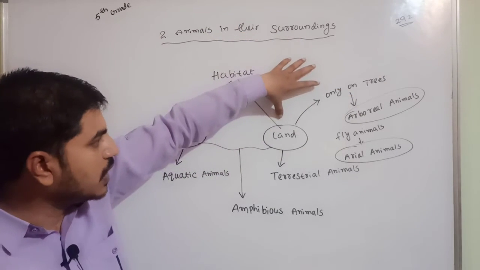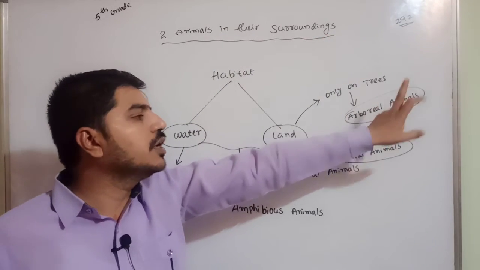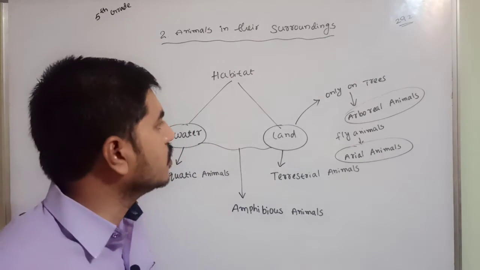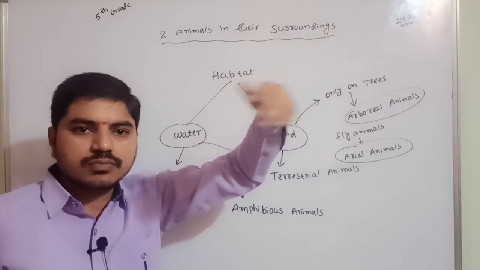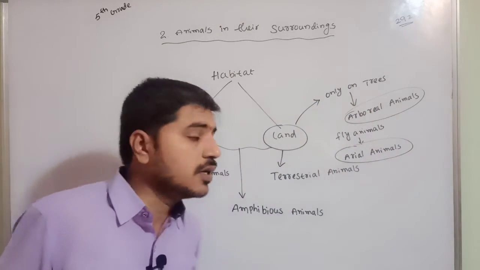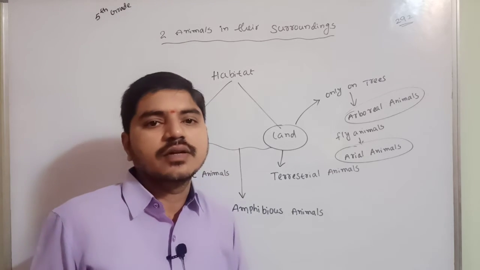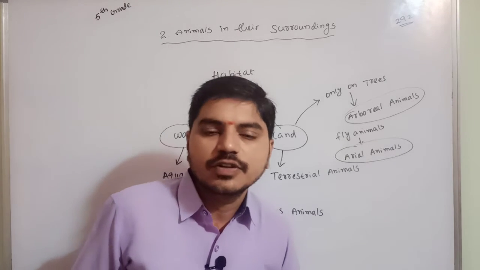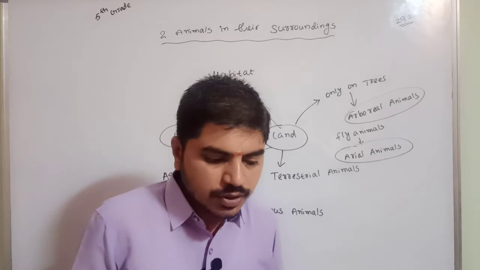Animals that live only on trees are arboreal animals. Okay? What is that? Arboreal animals, only on trees, not on land or water. And next, there are flying animals. Which animals are able to fly? That kind of animal is called an aerial animal. These are very informative and interesting also. Aerial animals. Clear, children? All of you understood now?